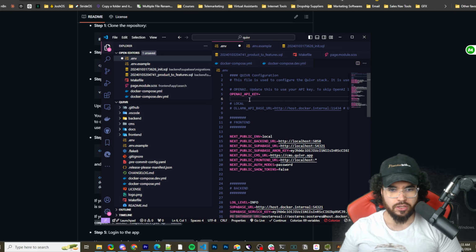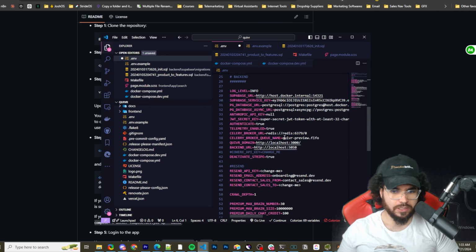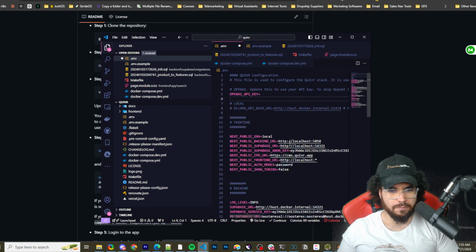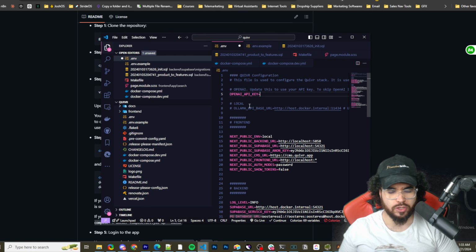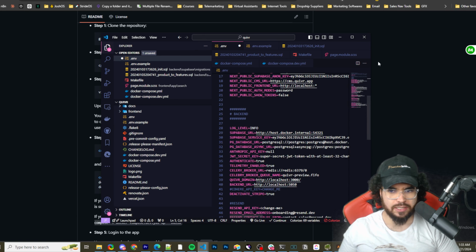Now, as you can see, there's different configurations too. I'm not going to dive into all the different types of configurations you could do, but you will see here that there is local available. So Ollama API base URL. So you would just tag this if you wanted to use Ollama, which then you could use any sort of model like Qwen 2, Llama 3.1, whatever the case may be for your AI second brain. For this purpose, I'm just using OpenAI, and then you're going to save this.